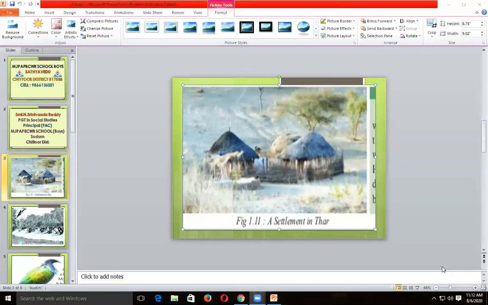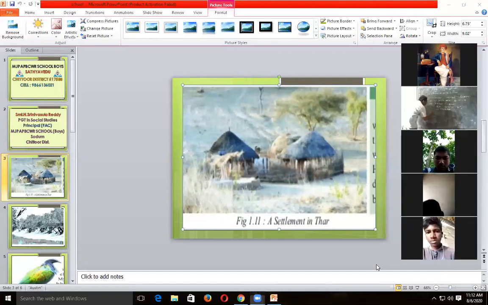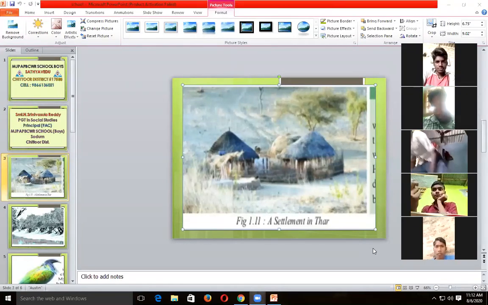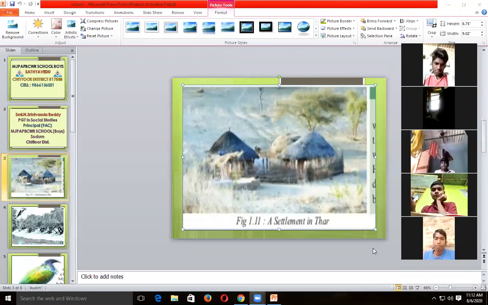Only one river flows in the Thar Desert, that is the Luni river. It is the only river in the area.